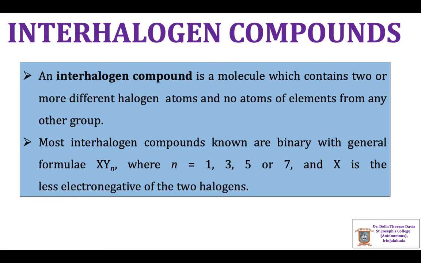Next comes interhalogen compounds. An interhalogen compound is a molecule which contains two or more different halogen atoms and no atoms of elements from any other group. These binary compounds have the general formula XYn, where n is an odd number 1, 3, 5 or 7.